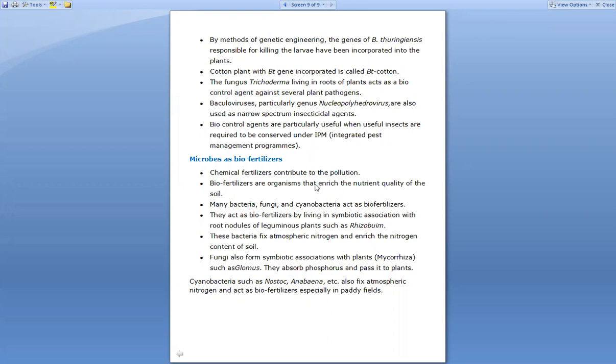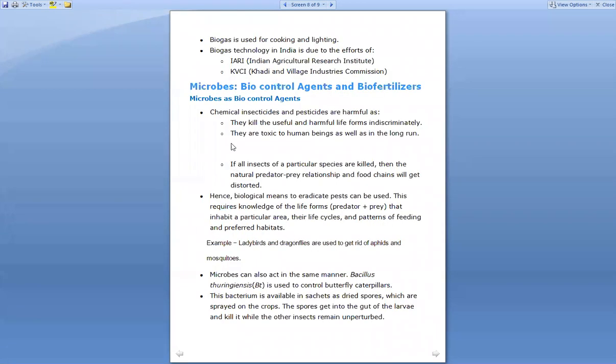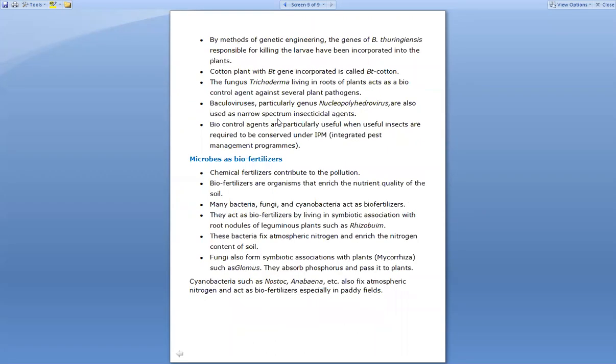So the last topic of this chapter is the microbes as biofertilizers, right? In the previous one, we have seen how the biocontrol agents are being used. The first one was about how the microbes are being used as biocontrol agents, and now we are going to see how the microbes are used as biofertilizers, right?